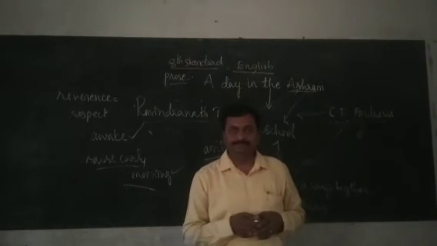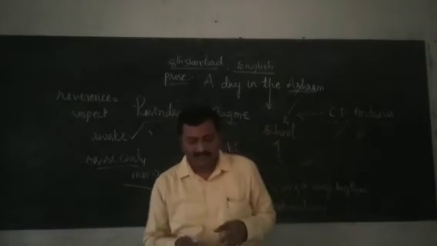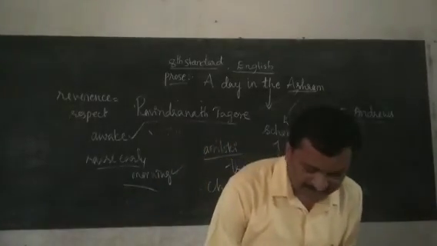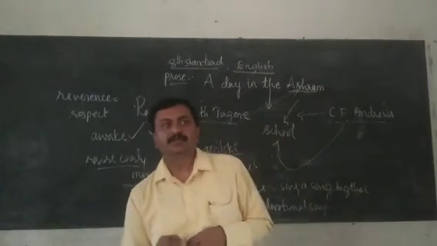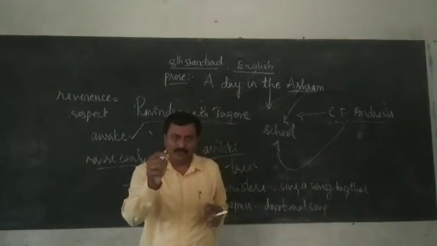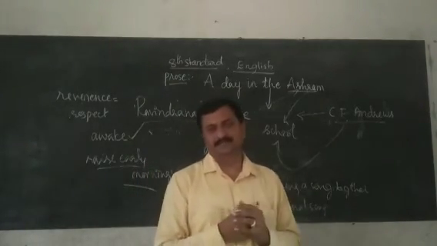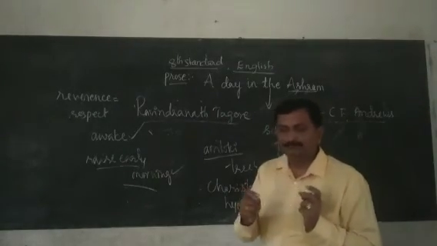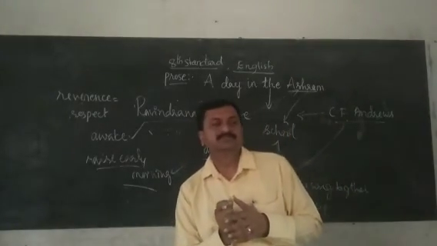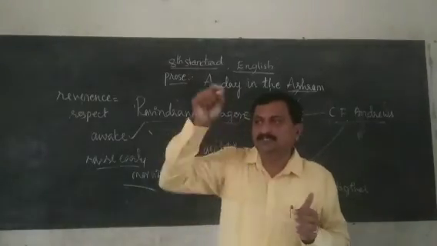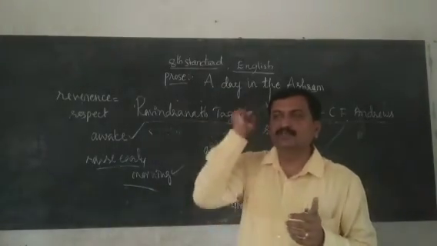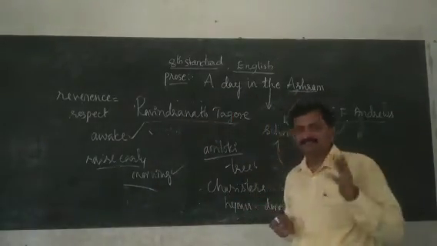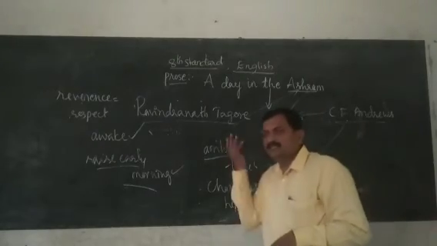Dear children, this second para gives the highest information regarding the early morning aspects of the school. What are the proceedings, or what are the rules that the school has given to the boys or students of that ashram? As I told, they wake up early in the morning.